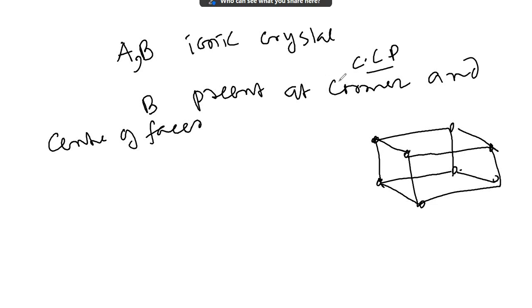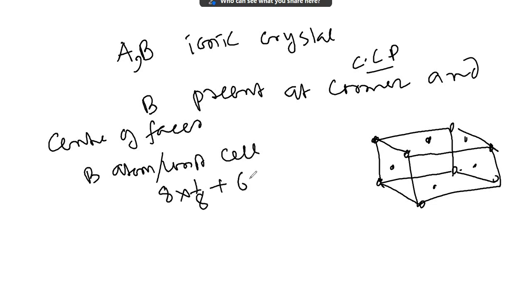The corner atoms are shared among 8 and face atoms are shared among 2. So the number of B atoms per unit cell is 8 into 1/8 plus 6 into 1/2, which is equal to 4.